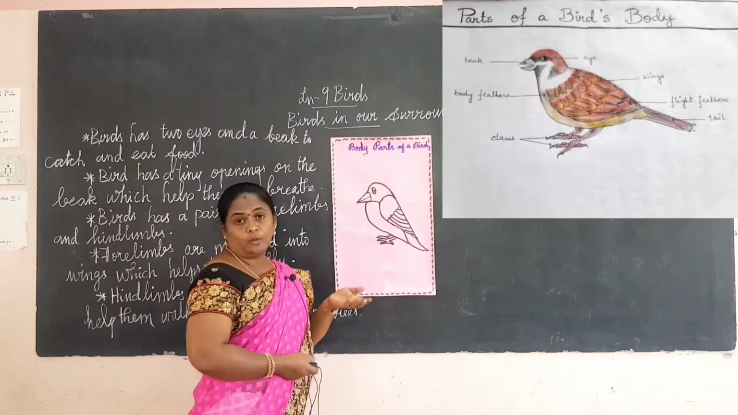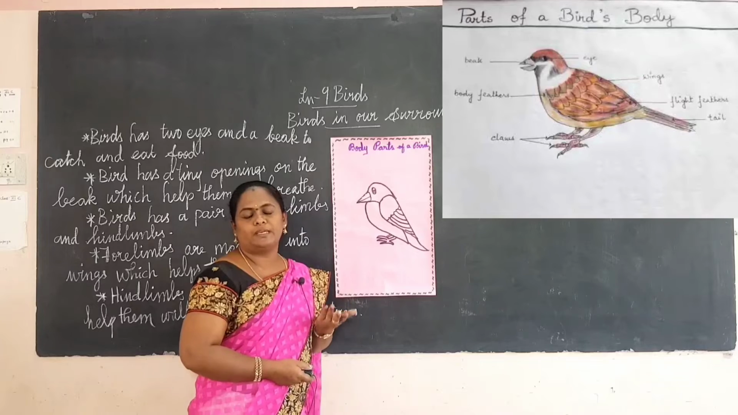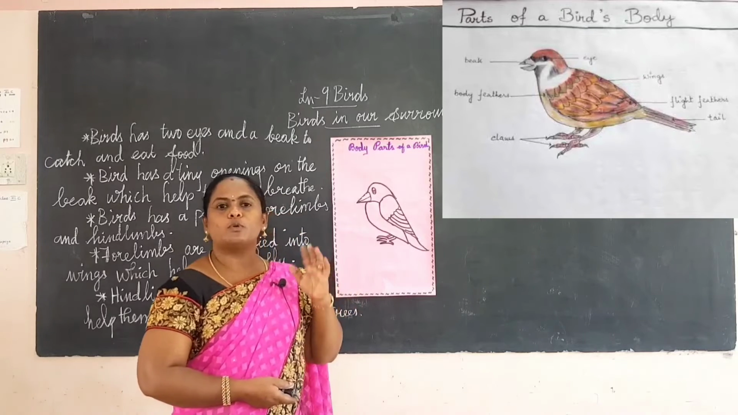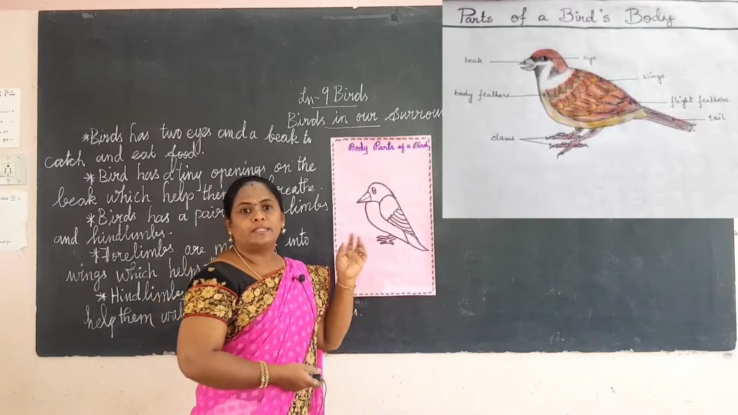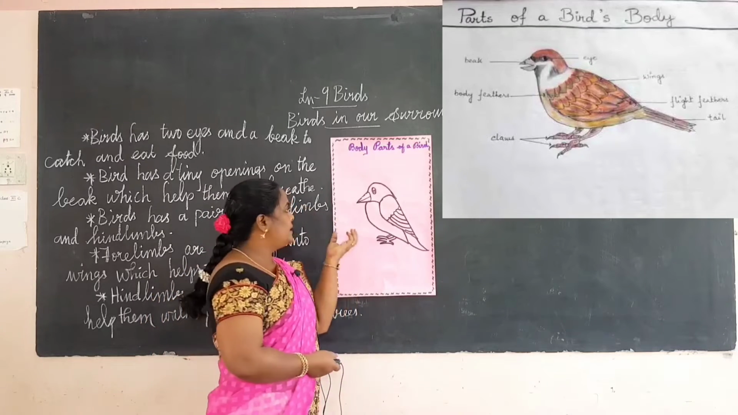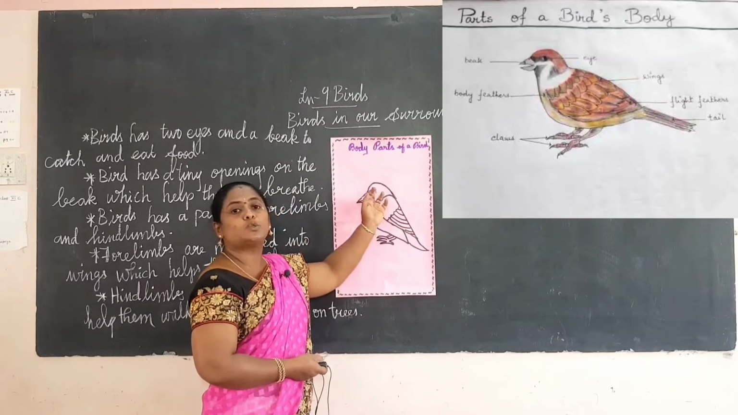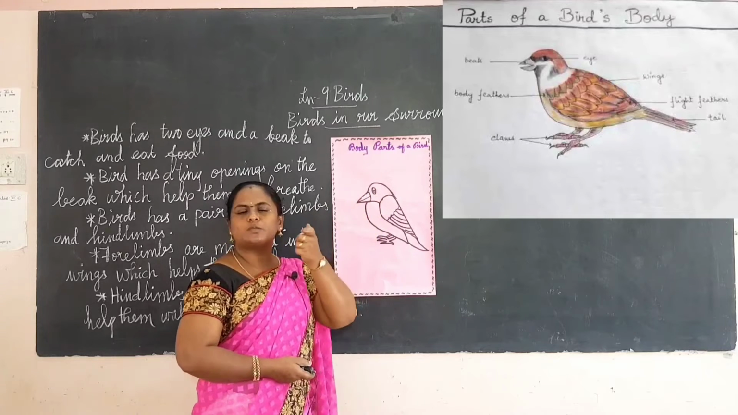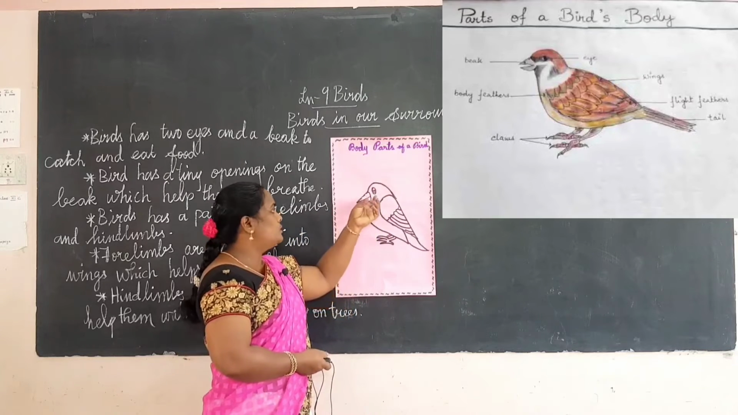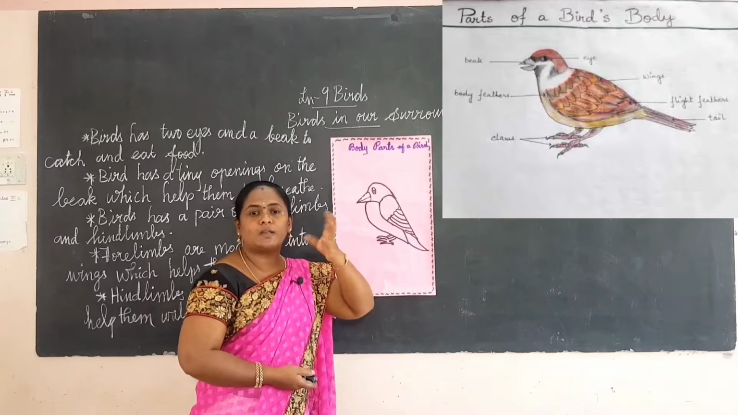And then another important point: most of the birds do not have external ears. Birds also have two tiny openings near the eyes. If you look near the eyes, there are small tiny openings. These tiny openings are covered with feathers.